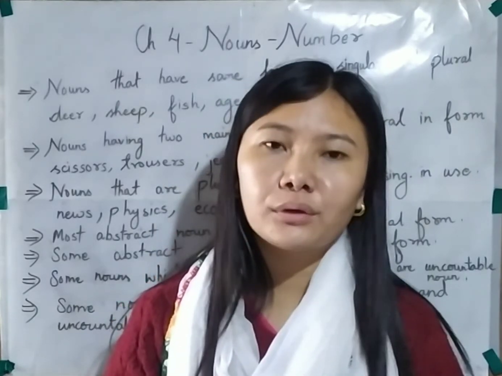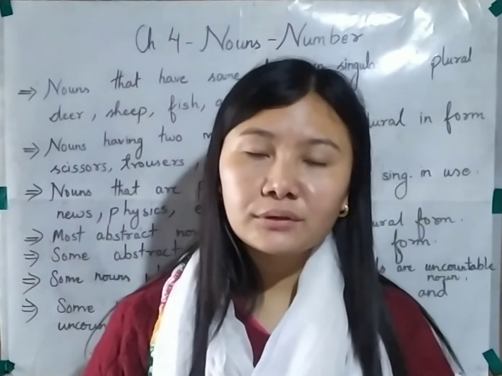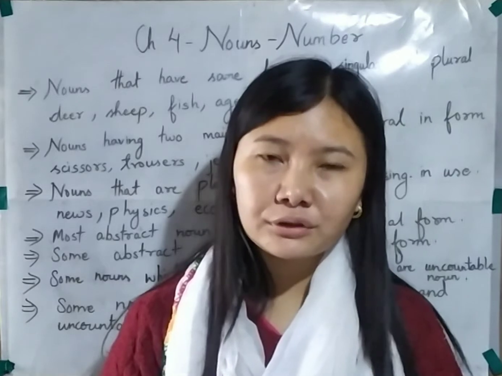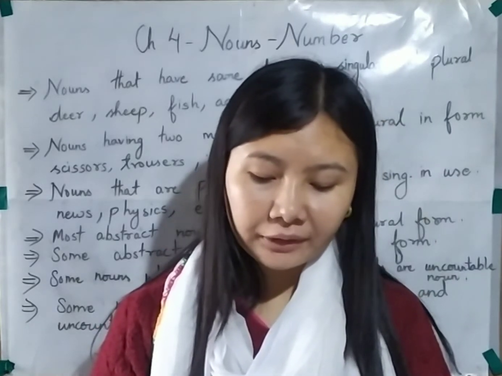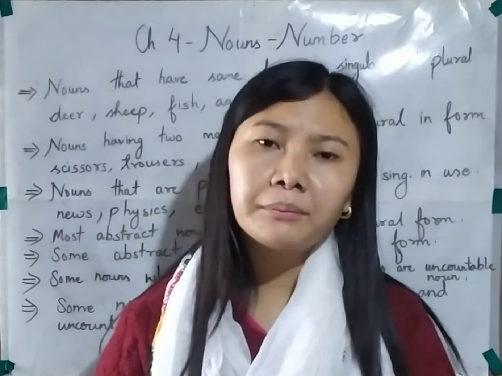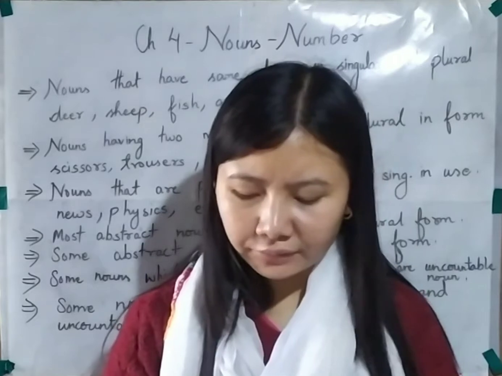So here clay is also being followed by a singular verb, that is. So you need to remember that clay is also an uncountable noun and it is used in a singular form. Further, we can see there are some nouns that can be countable and uncountable. So you need to remember that certain nouns can be what? They can be countable, also they can be uncountable as well.